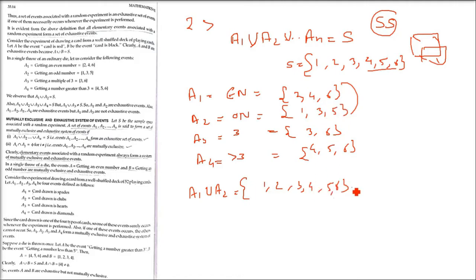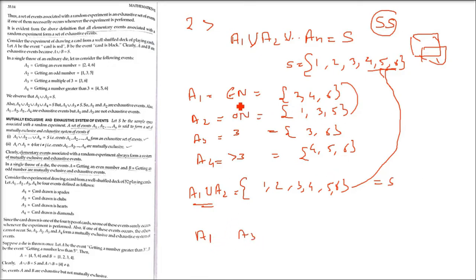Now you see, when I combine this, it is the sample space. So when you take the union of these two sets and you get the sample space, these two events form an exhaustive system of events.